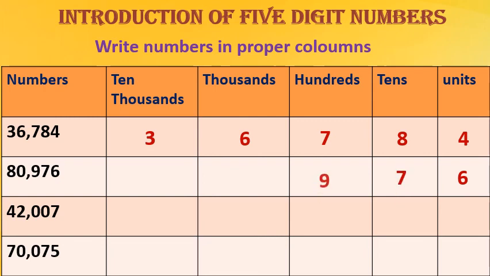The next one also like this: 6, 7, 9 here, 0, 8. Very easy. See here, in the units place, 7 is there. In the tens place, 0. Hundreds place, 0. Thousands place, we will write 2. And 10,000s place, we will write 4. That is nothing but 42,007. Okay, last one: 5 in the units place, 7 in the tens place, 00, then 7 in 10,000s place. How will we read? 70,075. Okay.